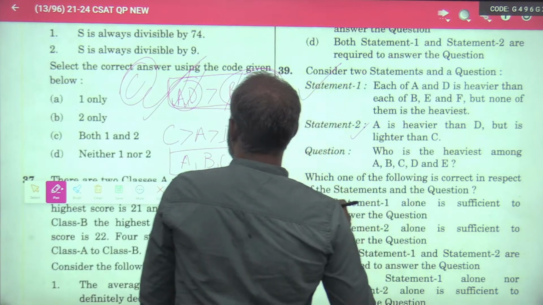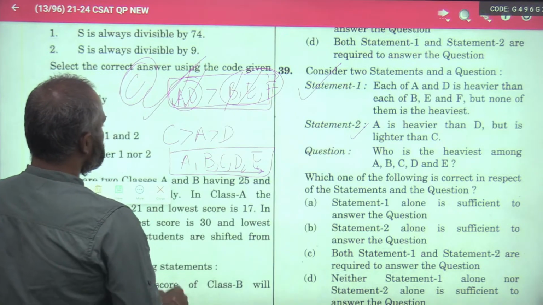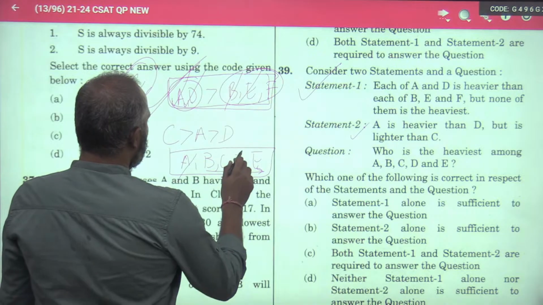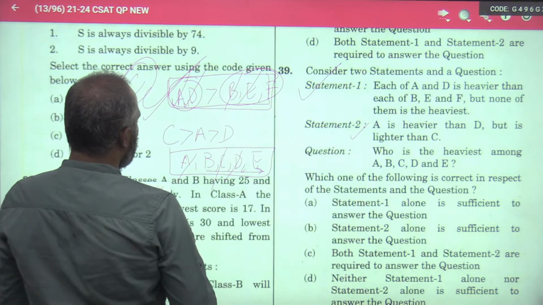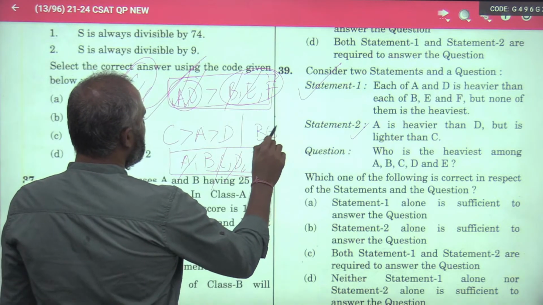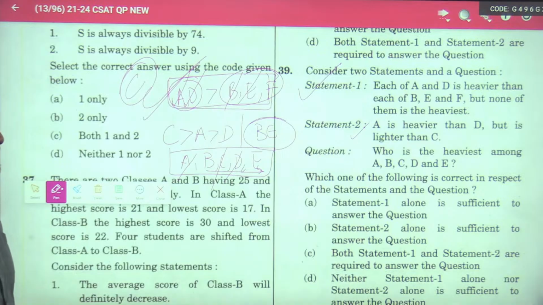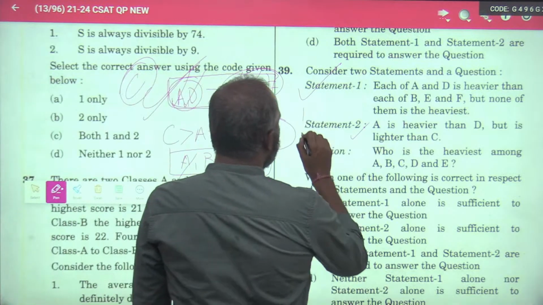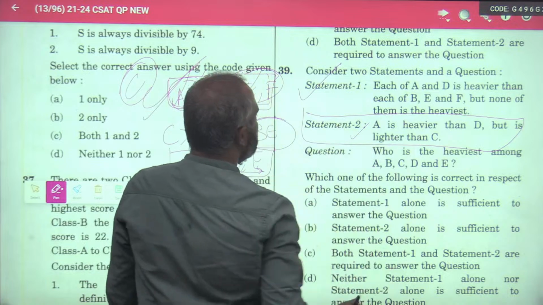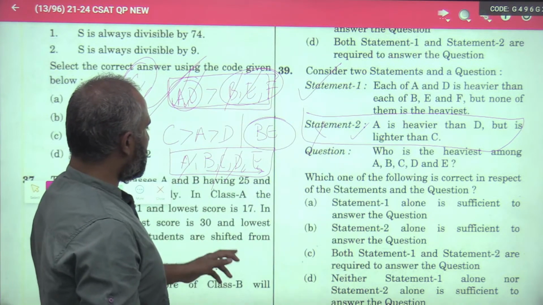A is heavier than D, but is lighter than C. So we have information regarding A, D and C. Now, do we know the relationship between C, A, D and B and E? No. So with just statement 2, you cannot answer the question.